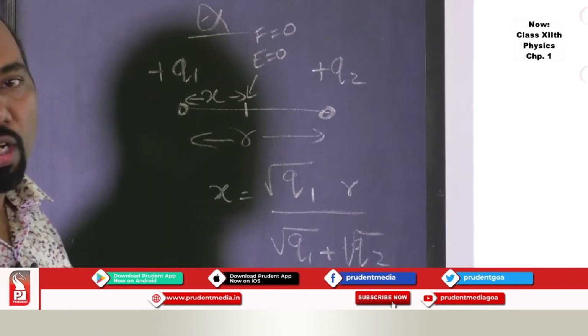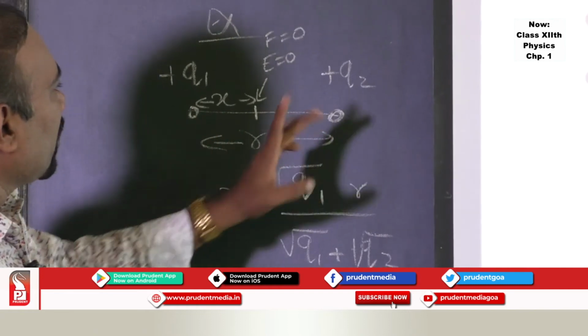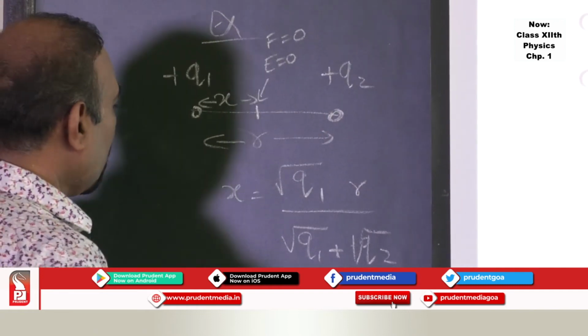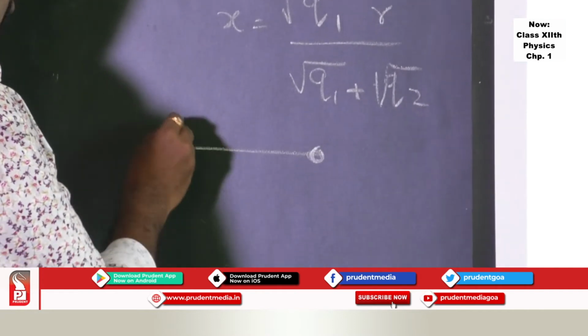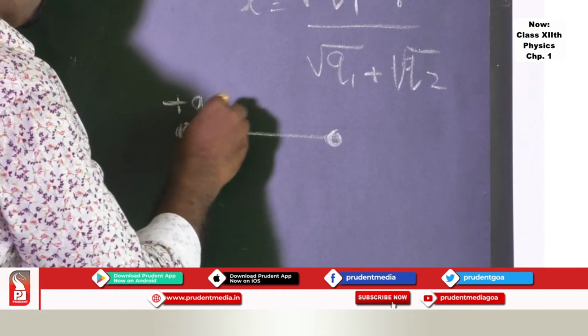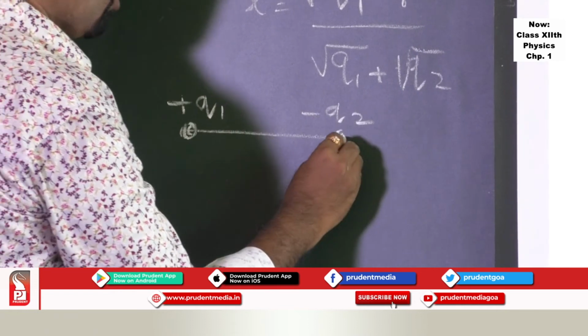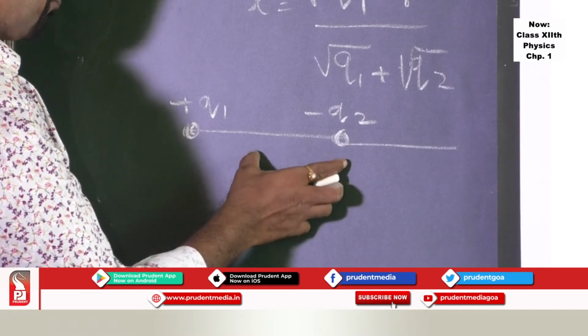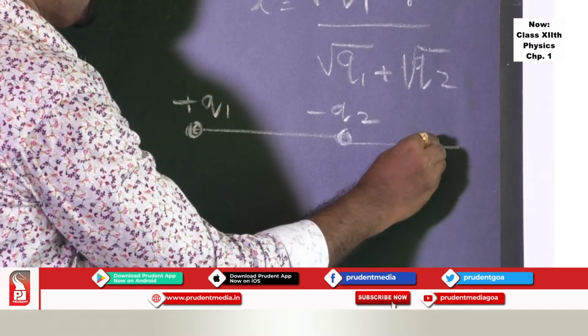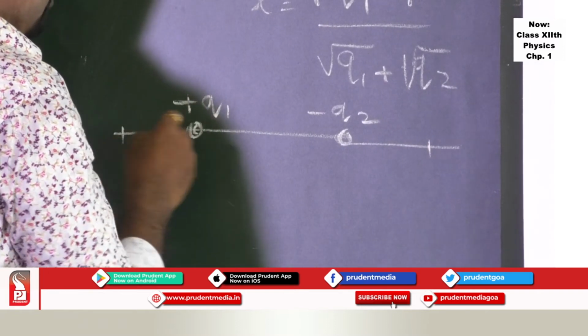That is called the neutral point. Now this is the case when the two charges are similar charges. If there are charges of opposite nature, plus q1 and minus q2, you will never find the electric field to be zero in the region between them.